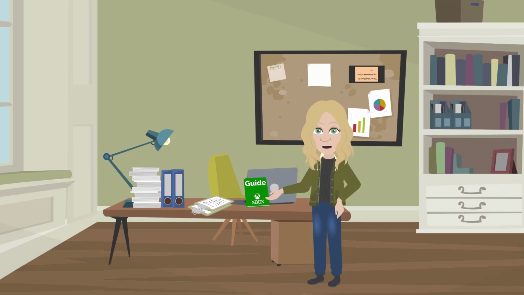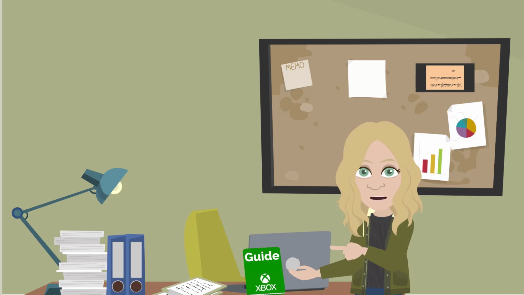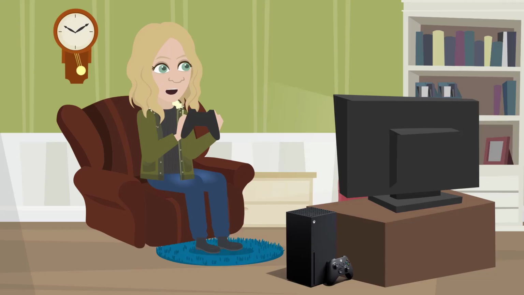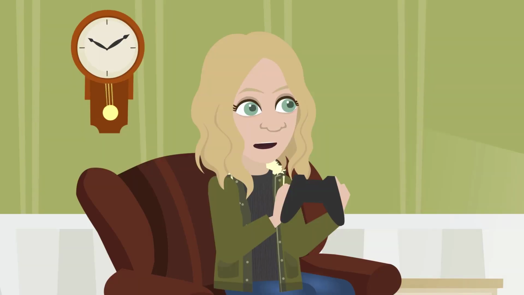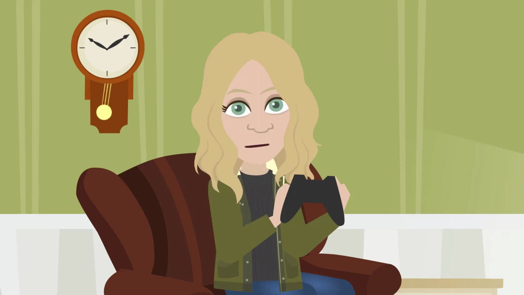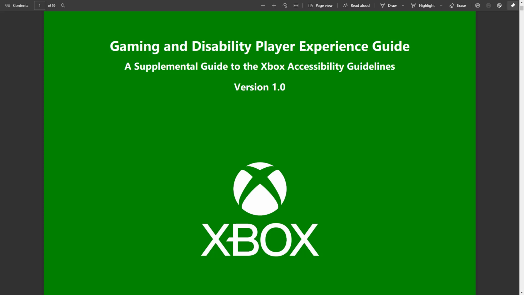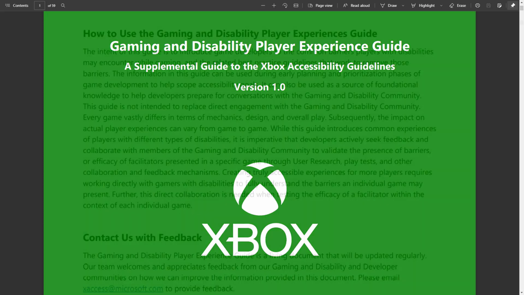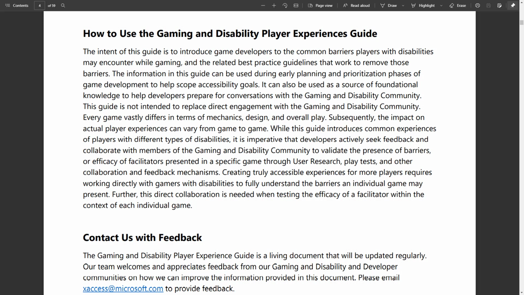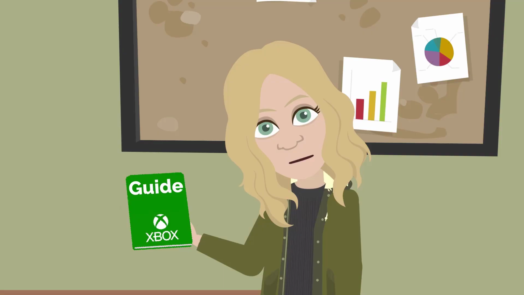I want to introduce you to an exciting new gaming accessibility resource called the Gaming and Disability Player Experience Guide. The Gaming and Disability Player Experience Guide introduces developers to common barriers that players with disabilities can encounter while gaming, and it shares some best practices for removing those barriers. This guide is an introductory resource to help scope your accessibility goals. It is not meant to replace collaboration with the gaming and disability community. Let's take a look at what the guide covers.